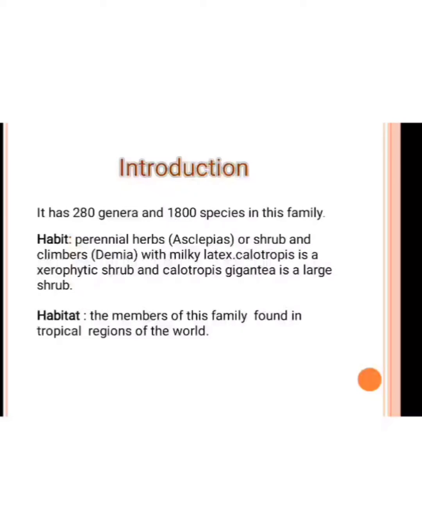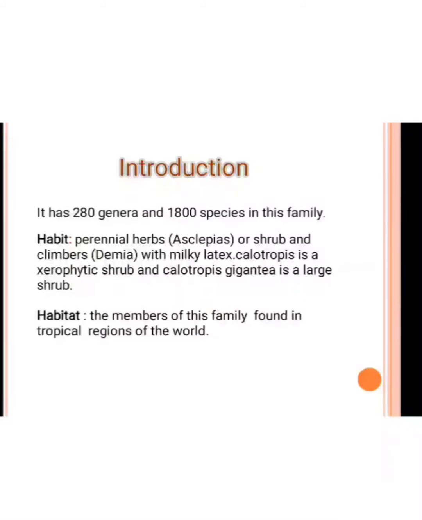First of all, the vegetative characters. In the vegetative characters, the first is habit. Most of them are herbs and shrubs, but trees are absent. They are perennial herbs. It means they are present in the whole season of the life cycle. It is called a perennial herb. Example of Asclepiadaceae. Then others are shrubs and climber plants.